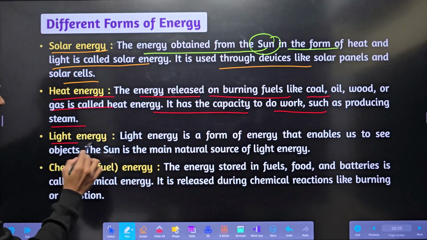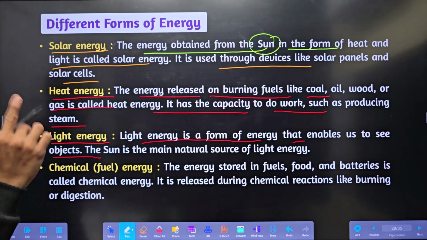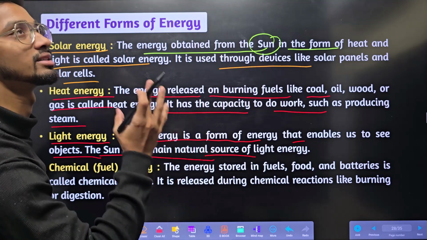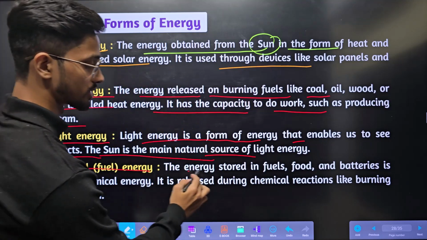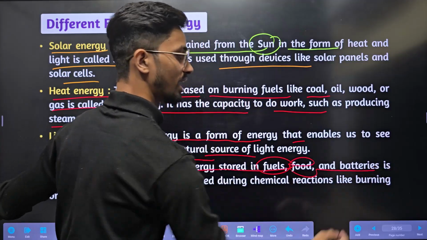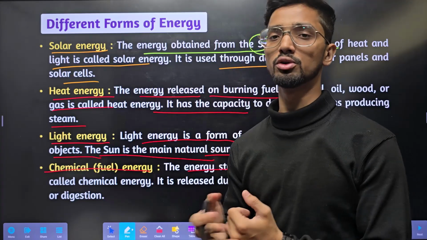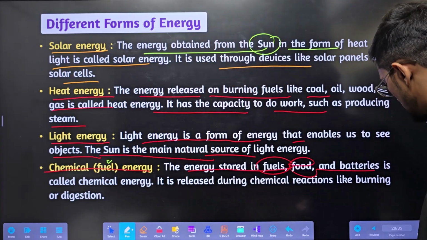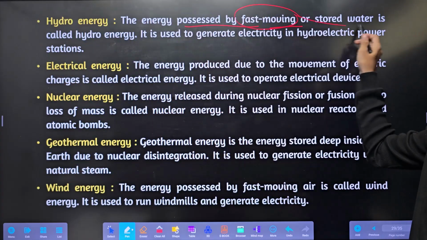Okay. Next is light energy. It is a form of energy that enables us to see objects. The sun is the main natural source of light energy. Due to the sun, we can see the objects around us. Chemical energy: the energy stored in the fuels, food, batteries, etc. Wherever the chemicals are used, the energy produced will be nothing but chemical energy. Next, hydro energy, the energy possessed by fast moving or stored water.